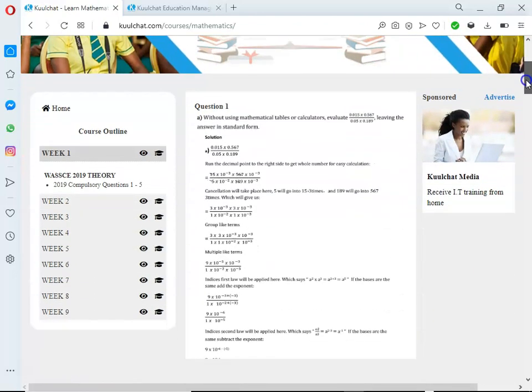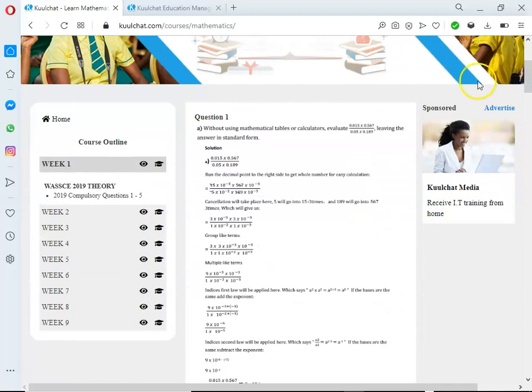Then scroll down a bit. So this is the actual work. You have question 1 and its solution. Almost all the questions have been solved, and I'm here to explain for everybody to understand. It doesn't matter if you're intelligent or not. Just focus and we get towards the explanation.